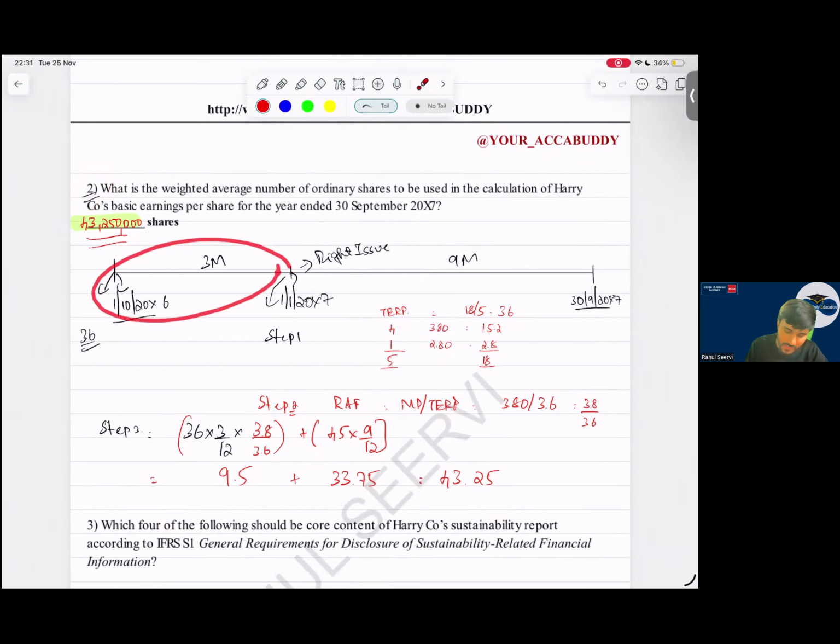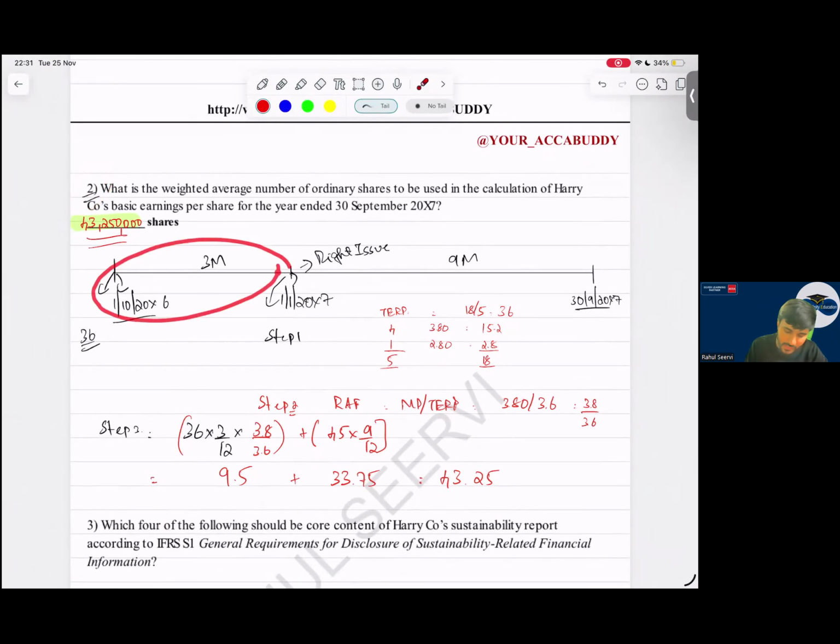So carbon metrics, we did not learn about carbon metrics. We have learned metrics and targets. Strategy, yes, sir. This also will be included. I have a doubt on this. Let us wait. Risk management, yes, sir. Metrics and targets, yes, sir. So these are the four things. This also will be out of the box. So two is wrong. Two is included here.